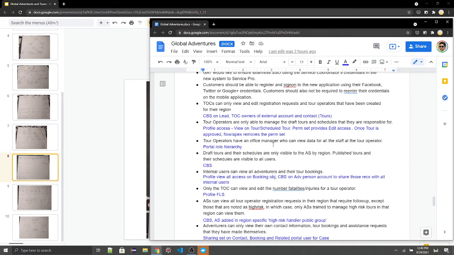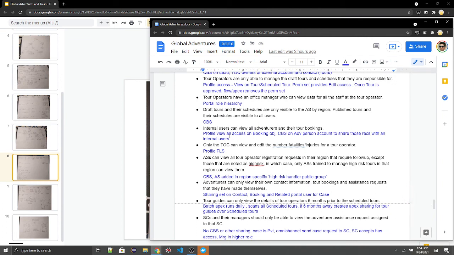Tour operators and office manager. In this case, we use portal role hierarchy, and that's why we need the roles in CC Plus license. Draft tours and schedules are only visible to the AS by region. Published tours and schedules are visible to all the users. So here we use criteria-based sharing.